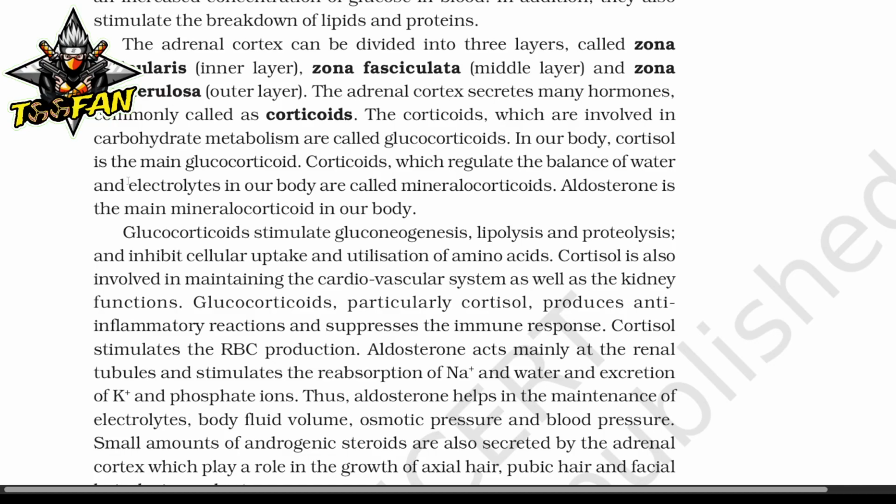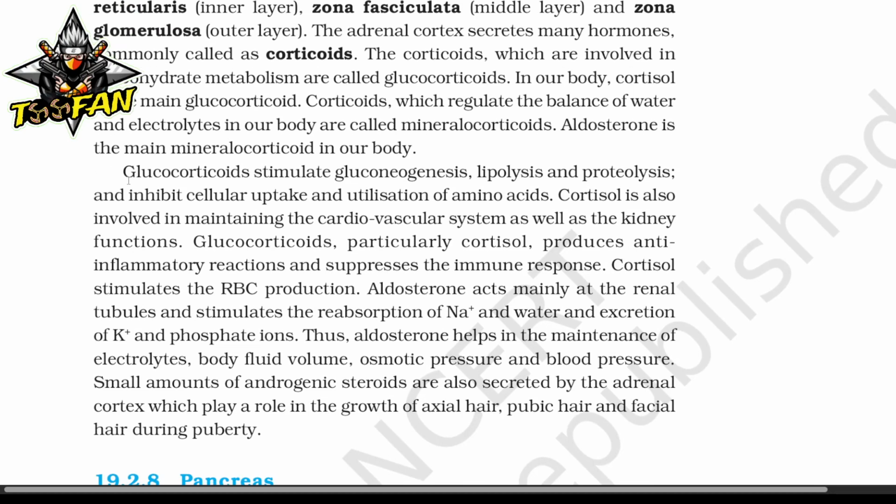Aldosterone acts mainly at the renal tubules and stimulates the reabsorption of sodium ion and water and excretion of potassium ion and phosphate ion. Thus, aldosterone helps in the maintenance of the electrolytes, body fluid volume, osmotic pressure, and blood pressure. A small amount of androgenic steroids are also secreted by the adrenal cortex, which play an important role in the growth of axial hair, pubic hair, and facial hair during puberty.